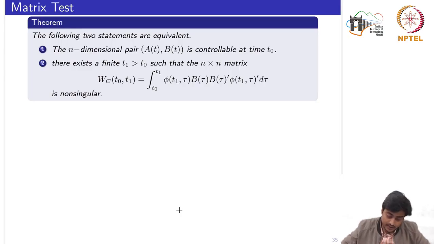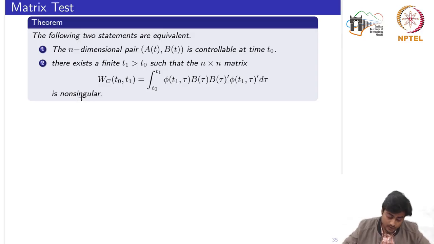The n-dimensional pair A and B in the time varying case is controllable at time t0. There exists a finite time t1 greater than t0 such that the n cross n matrix WC given by this, which is basically the controllability Gramian, is non-singular.